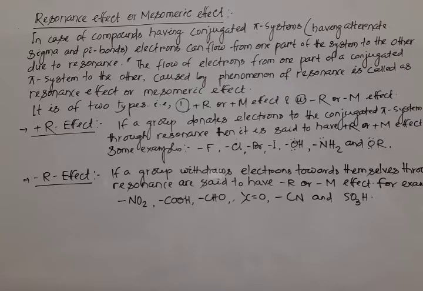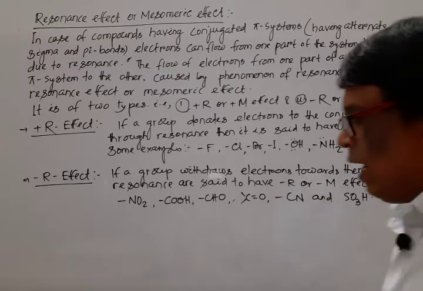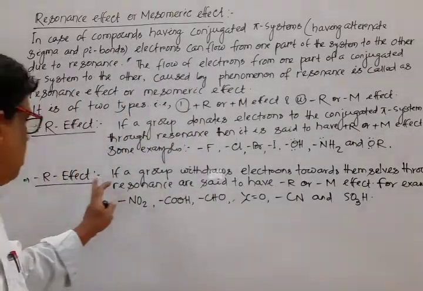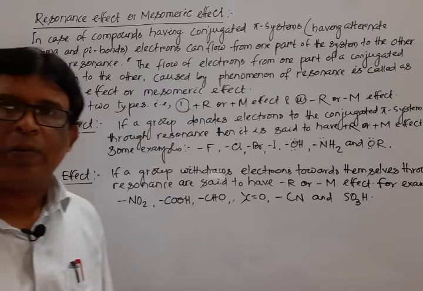So next one is minus R effect. If a group withdraw electrons towards themselves through resonance, then they are said to have minus R or minus M effect. For example, nitro, carbonyl compounds, that is aldehyde, ketone, acid, cyanide, sulfonic acid SO3H, these are some groups that come under minus R or minus M effect.